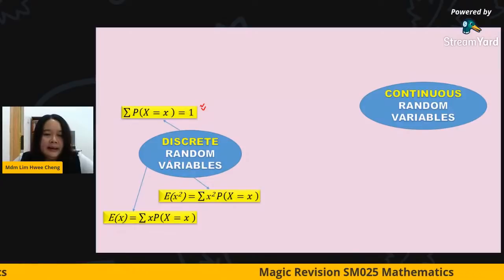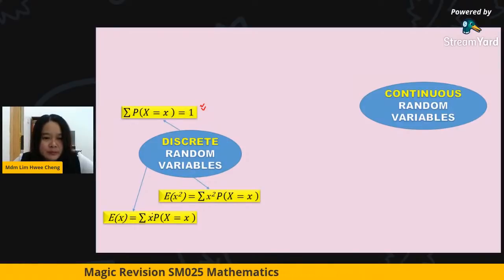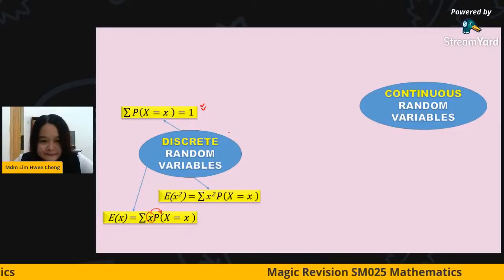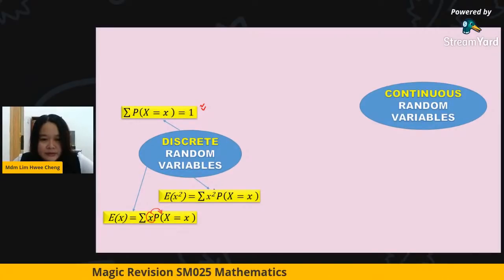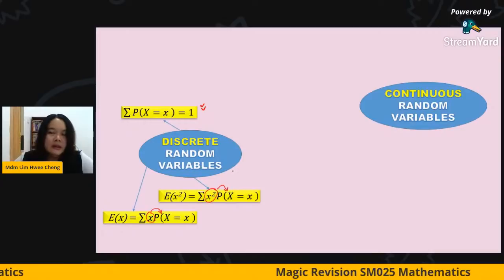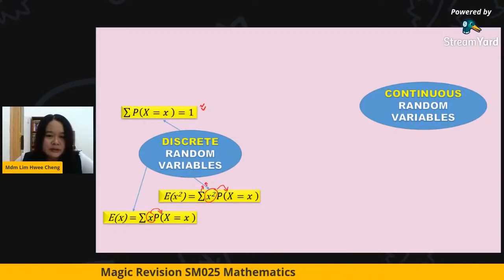And for discrete, if you want to find the expected value, please make sure that you multiply the random variable with its corresponding PDF. If you want to find the expected value of x squared, you also have to multiply the x squared of the random variable with its corresponding PDF, and you add it. Ini maksudnya total, you summation.